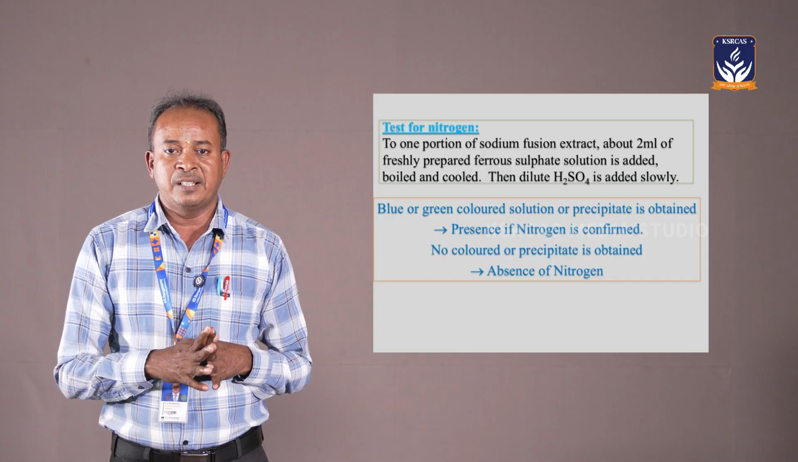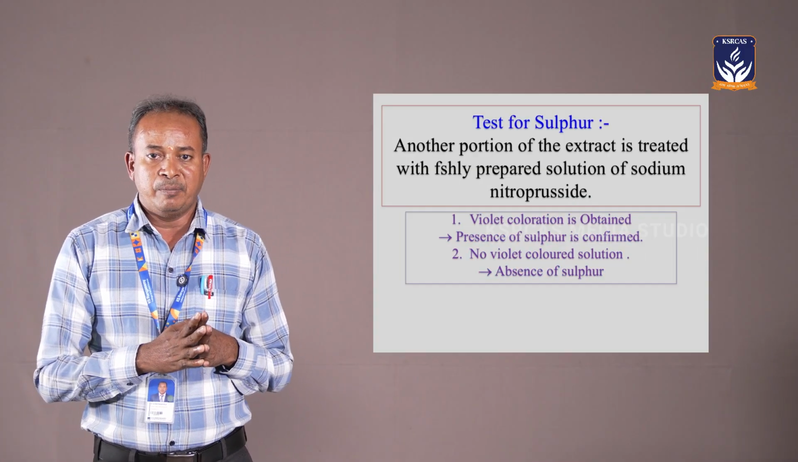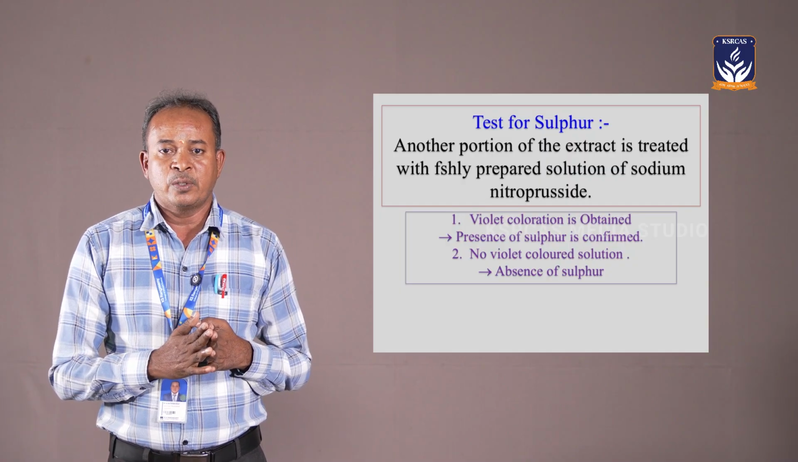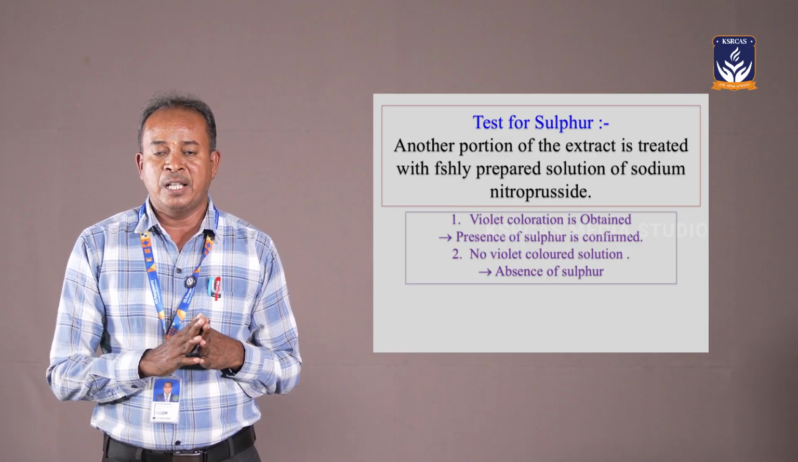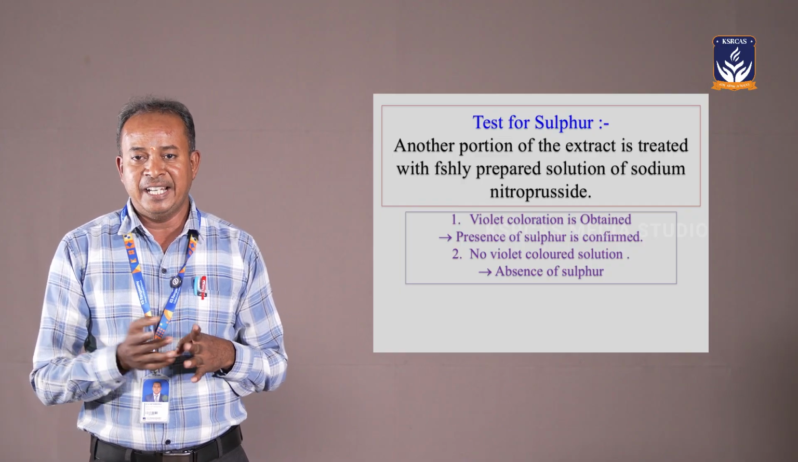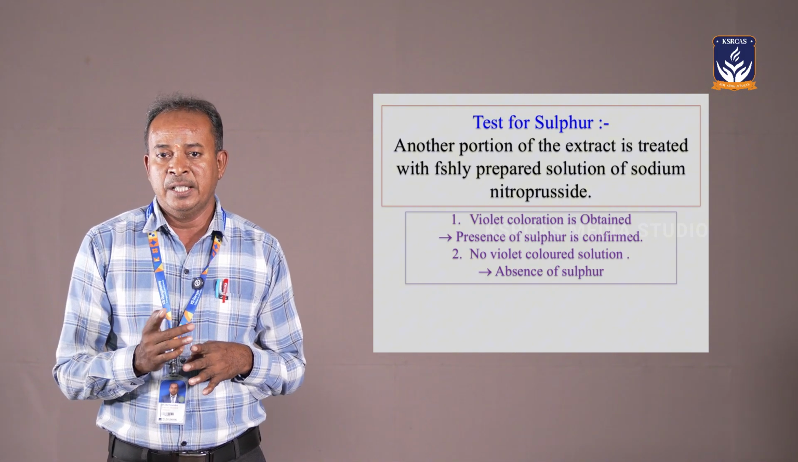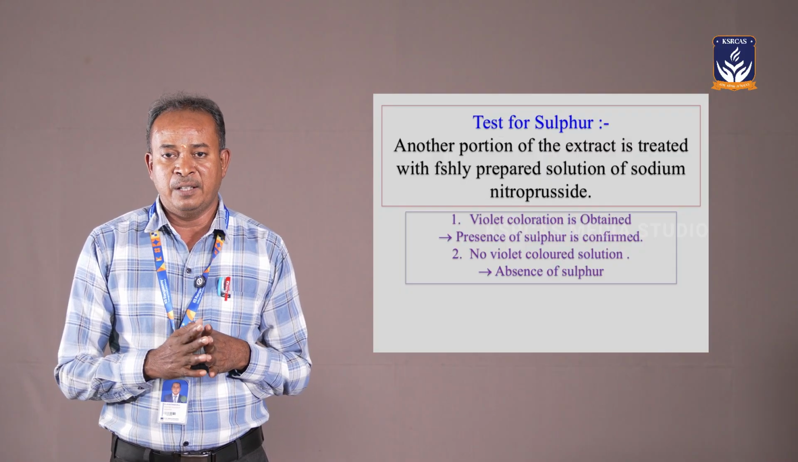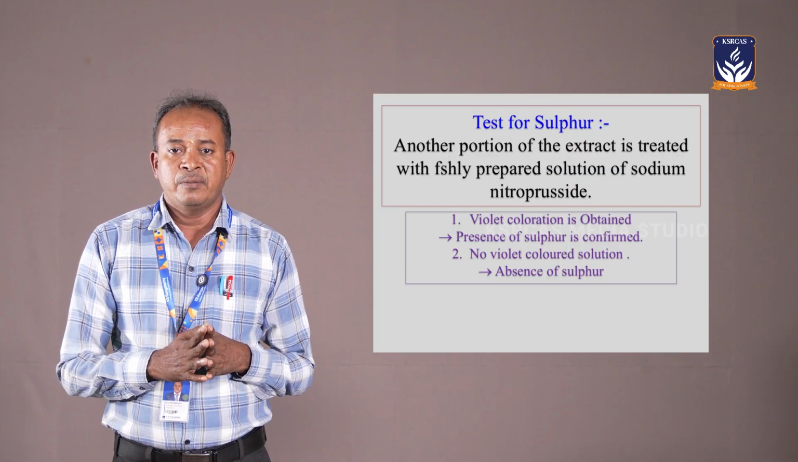Another test is the test for sulfur. Sulfur can be confirmed by the sodium nitroprusside test. Take 1 ml of the fusion extract and add sodium nitroprusside to get a dark violet color. The dark violet color indicates the presence of sulfur. If the dark violet color is not obtained, sulfur is not present.